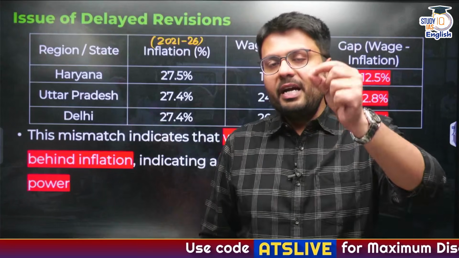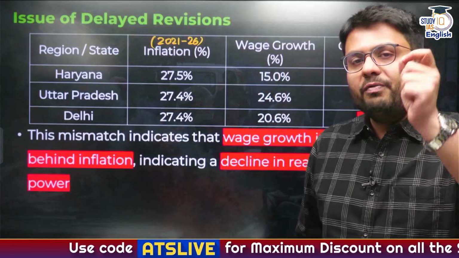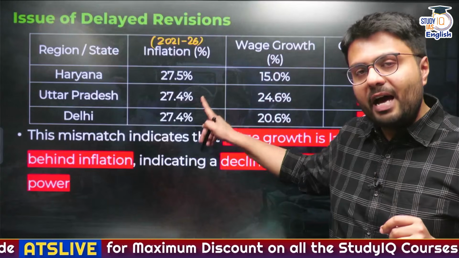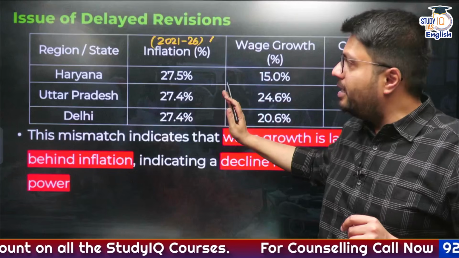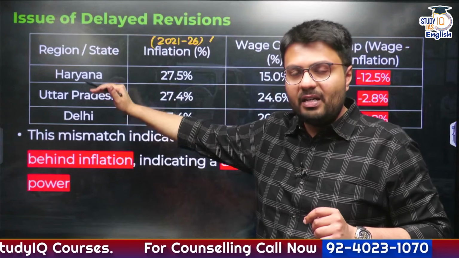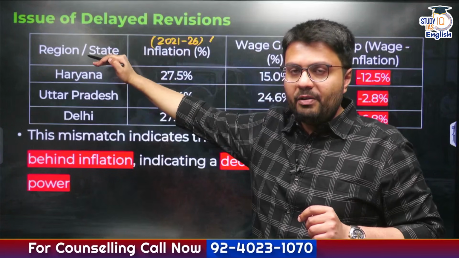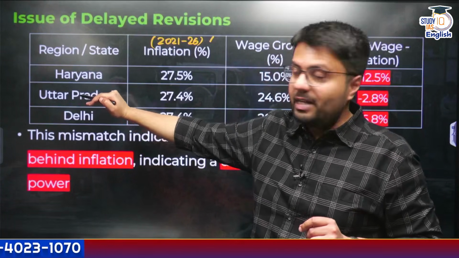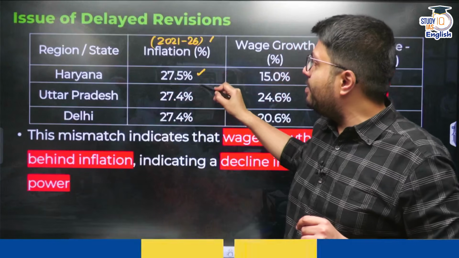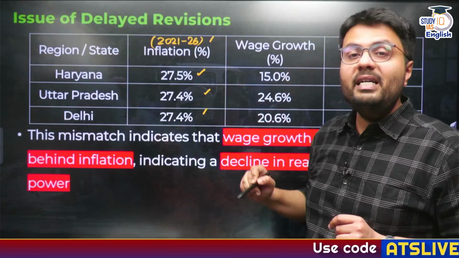Now, the reason why I told you the wages of the workers have not matched the inflation levels, I have data which I need to explain to you. I have tabulated this inflation percentage in different parts of Delhi NCR, that is Haryana, Gurgaon and Faridabad. For Uttar Pradesh, it is Ghaziabad and Gautam Budh Nagar, where Noida is located. So you can understand, on an average, the inflation has risen more than 27%.